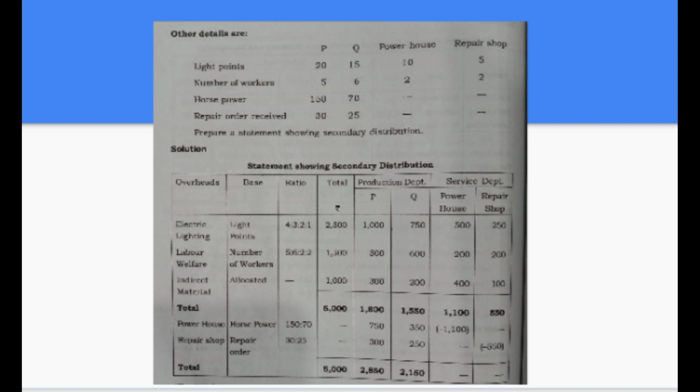Then we can find out the total overhead expenses of production departments. That means 2850 and 2150. This is our secondary distribution statement under direct distribution method.